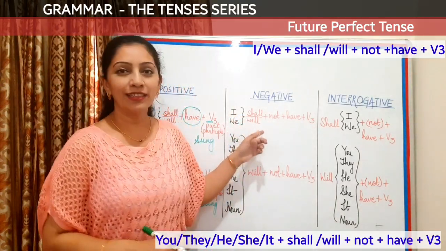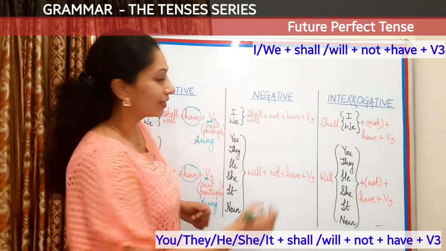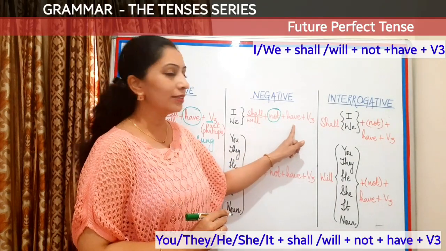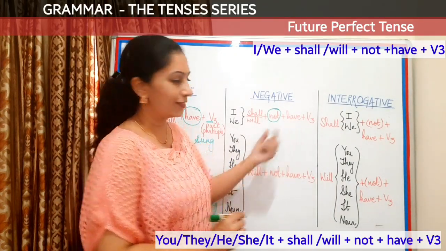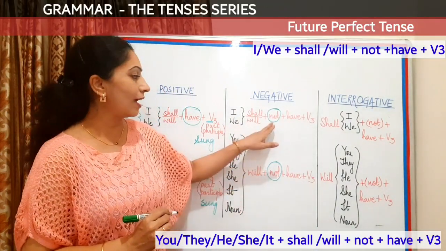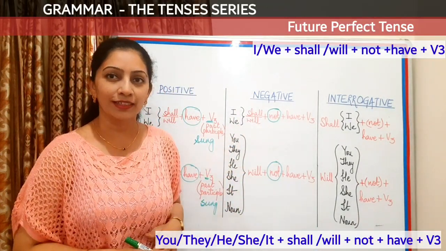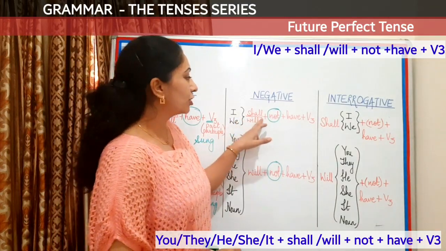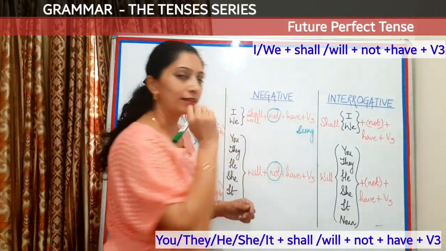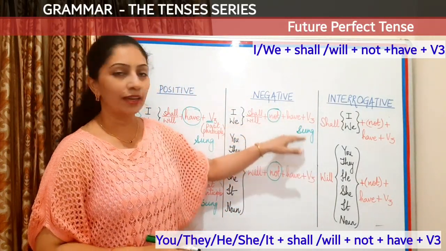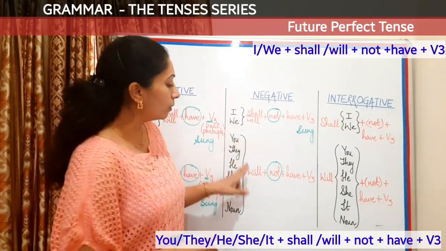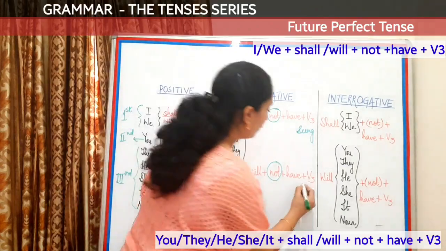Coming to the negative category, we just have to add not, and that's very simple. But this not should be between the modal auxiliary verb and the other auxiliary verb have, right? So in both the cases, in both the categories of subjects, we will have not and make negative sentences. So let's start. I shall not have, what's the verb that we're going to take here? Sung, right? We will not have sung. Now let's come to the second category of subjects, and we'll have you will not have sung.